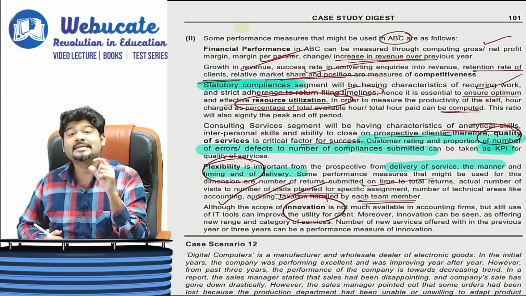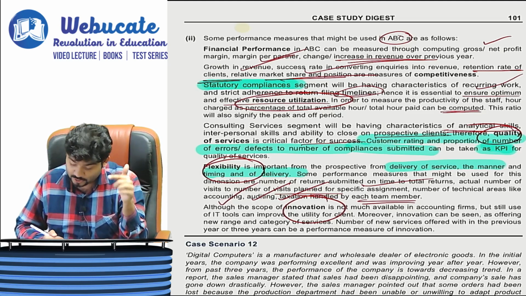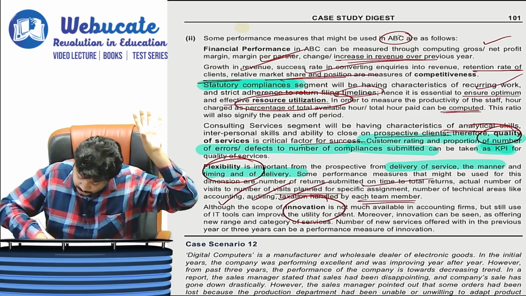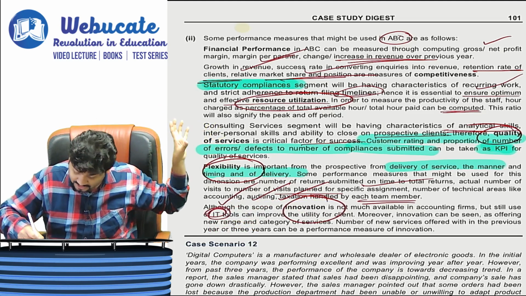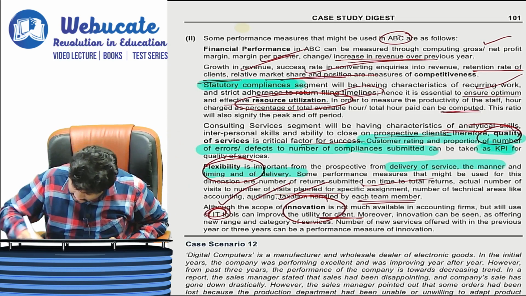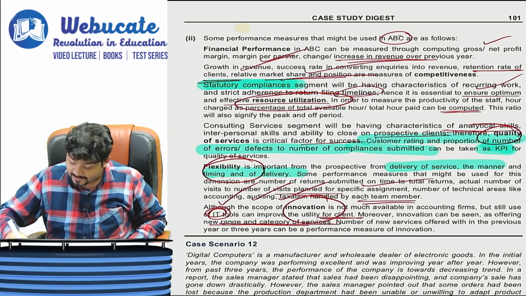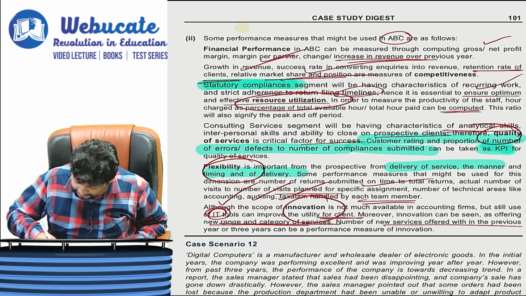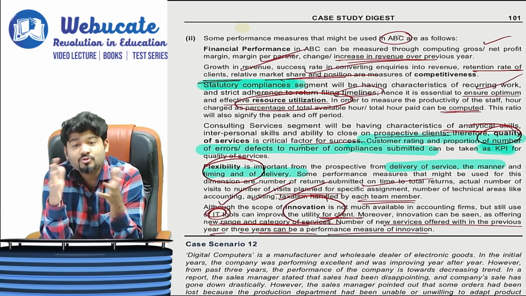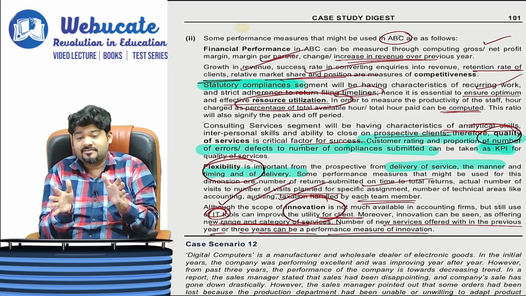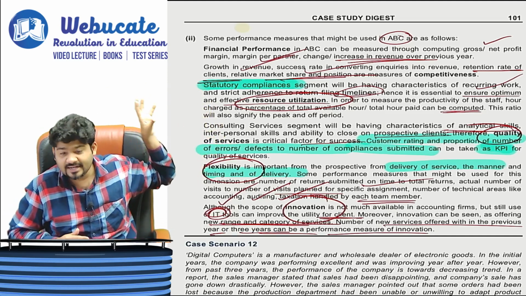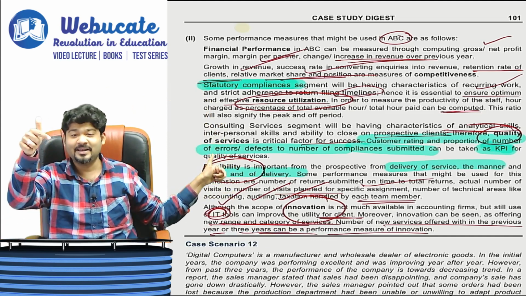And last is innovation. Although the scope of innovation may not be there in accounting firms, still the use of information technology tools can improve the utility for the client. Moreover, innovation can be seen as offering a new range and category of services. Number of new services offered within the previous year or 3 years can be a performance measure of innovation. So what new services are you offering? What are the current services you are offering? And in that, what is the value addition that you have done? All of that has to be taken care of.